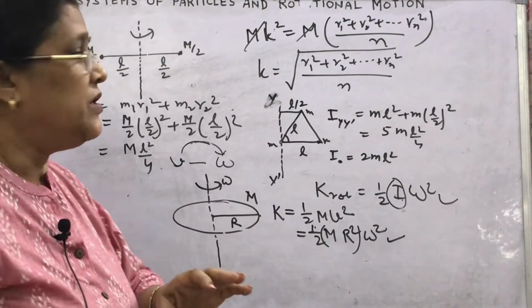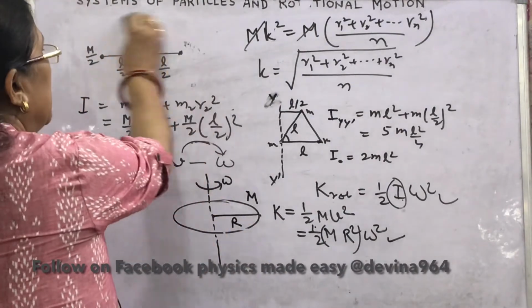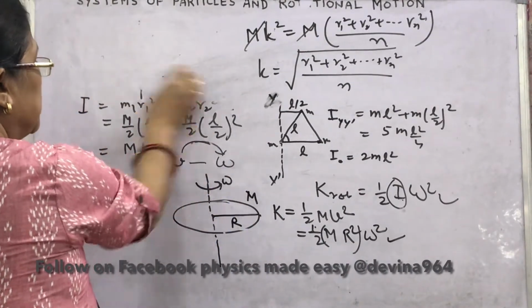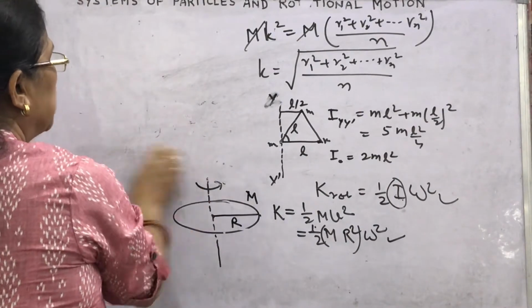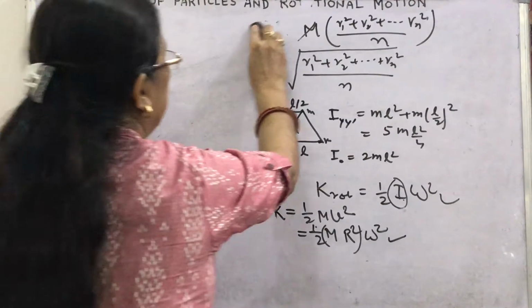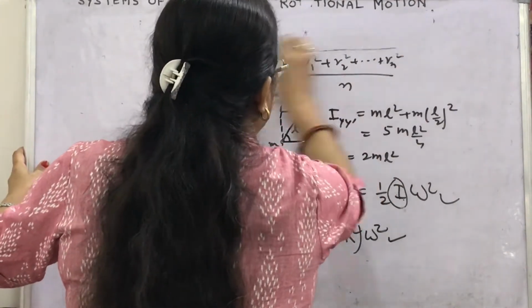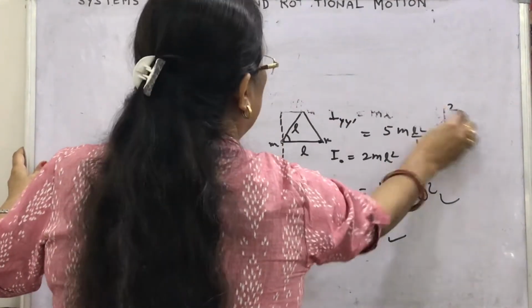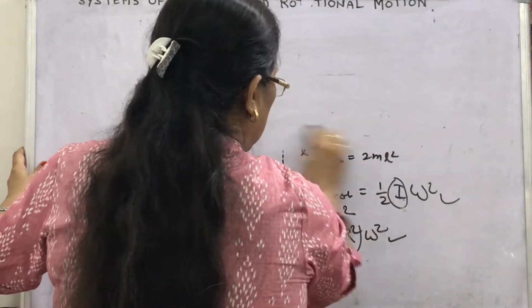What we are going to study today are the theorems. Two theorems are there. One is the theorem of perpendicular axis and the other is the theorem of parallel axis. Let's start with the theorem of perpendicular axis.